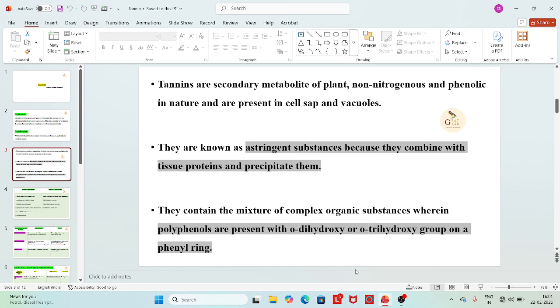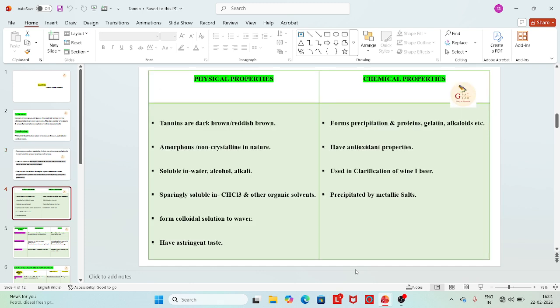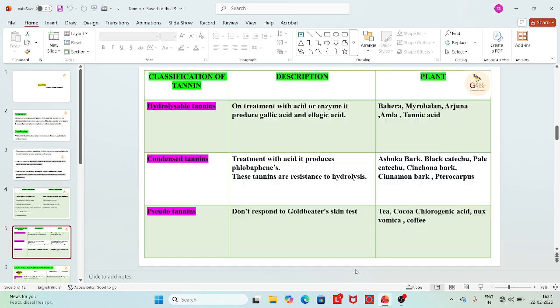Mixture of complex organic substances wherein polyphenols are present with O-hydroxyl or trihydroxyl group on a phenyl ring. So those are the tannins. We have already completed these things in detail, and the important thing from this slide is the astringent action of tannin. The properties, please go through the properties well, the physical and chemical properties. I'm not going for that again as we have completed it already.